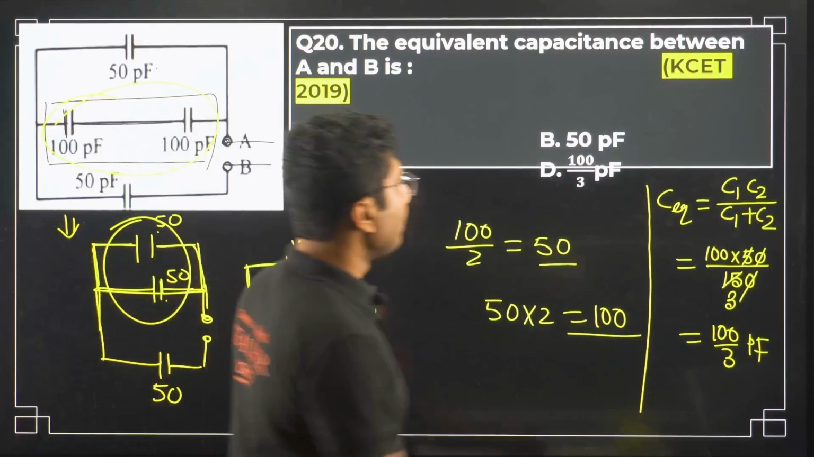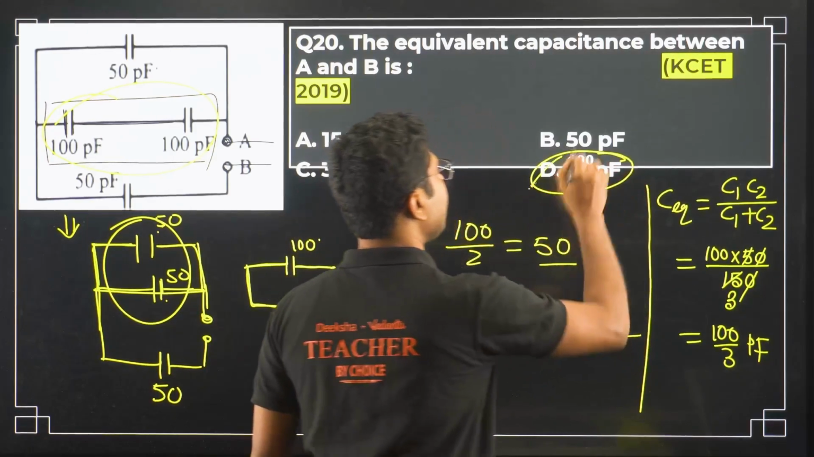Picofarad. So it will be 100 by 3 picofarad. Option D is correct, right?